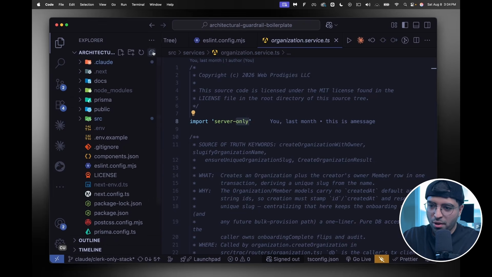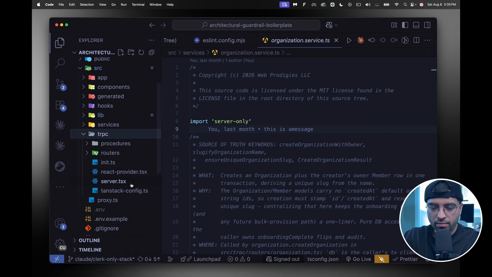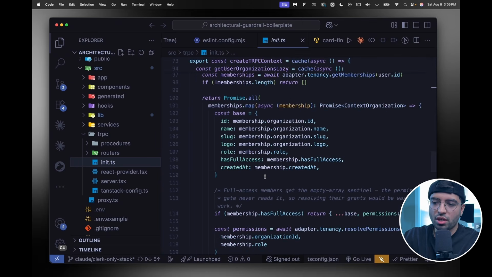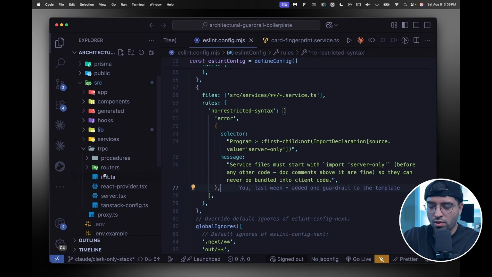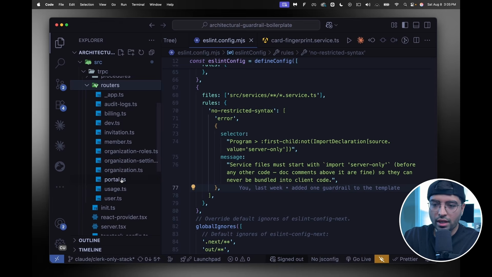So let's look at code now, because this is the most important part. What does that actually look like? So let's take a look at this. In the architectural guardrail, I have the TRPC folder, right? Inside here, we're just essentially creating or initializing TRPC. This doesn't really matter, it's just doing some boring stuff to create a server type caller as well. But regardless, here's the next thing. We have this thing called routers here. This is the first layer, like I mentioned.